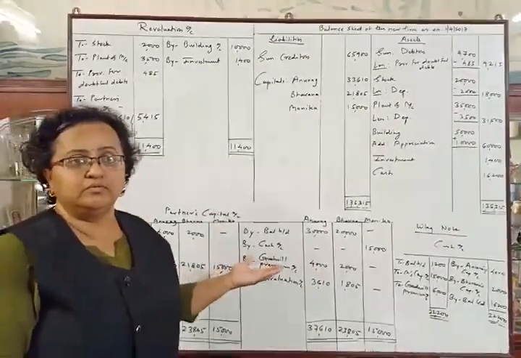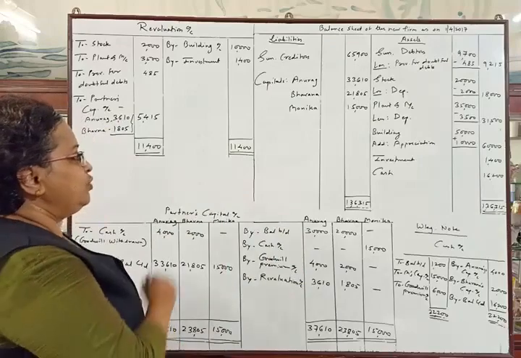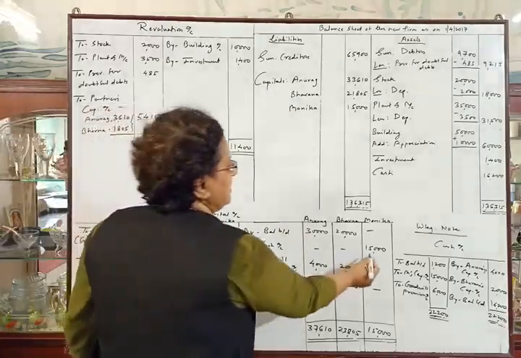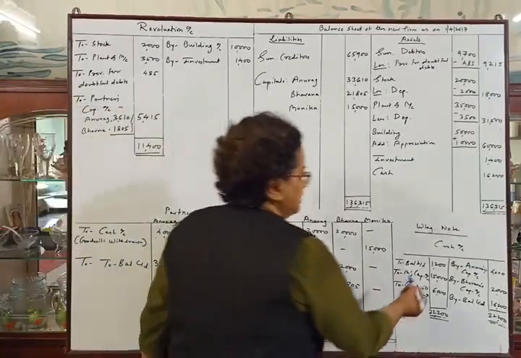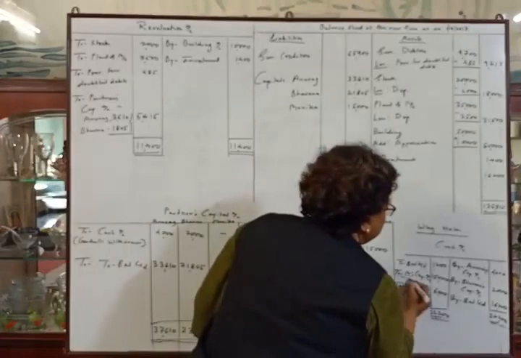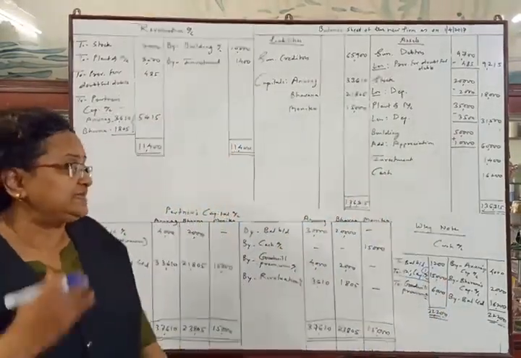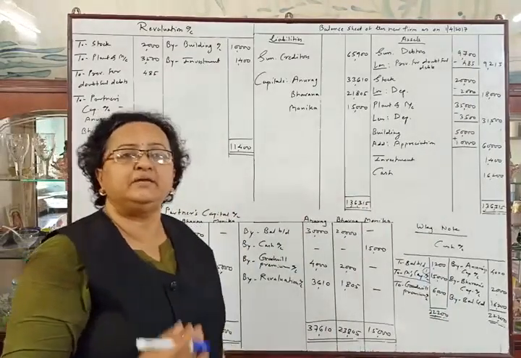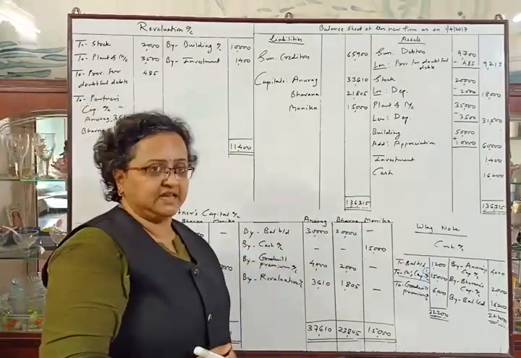So we will pass the journal entry for the first adjustment. The new partner brought 15,000 capital into the business. The entry is Monica's capital account on the credit side of cash account. So this entry will be the first journal entry: Cash account debit to Monica's capital account, being capital brought in by the new partner. This will be the narration.